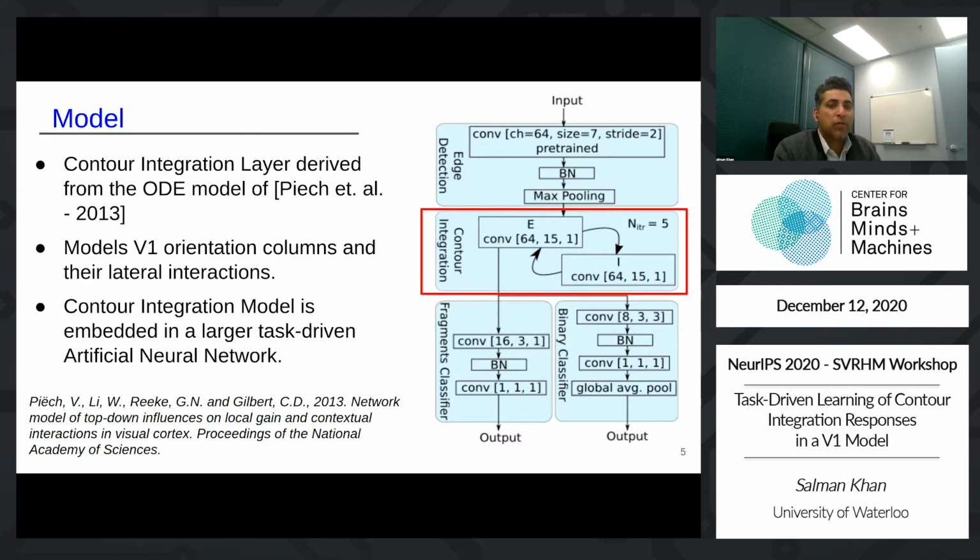We compared the model with a parameter-matched feed-forward control, which consisted of identical convolutional layers, but which were sequentially arranged in a feed-forward model. Finally, for each considered task, neurophysiological results were measured at the output of the contour integration or control layer, and behavioral performance was measured at the output of the whole model.